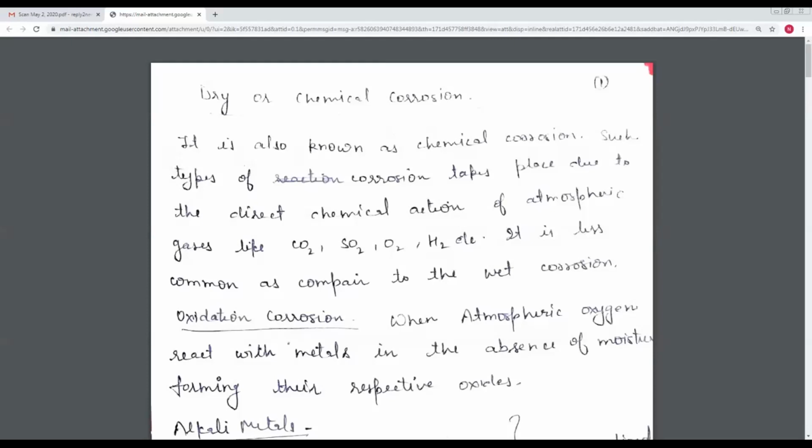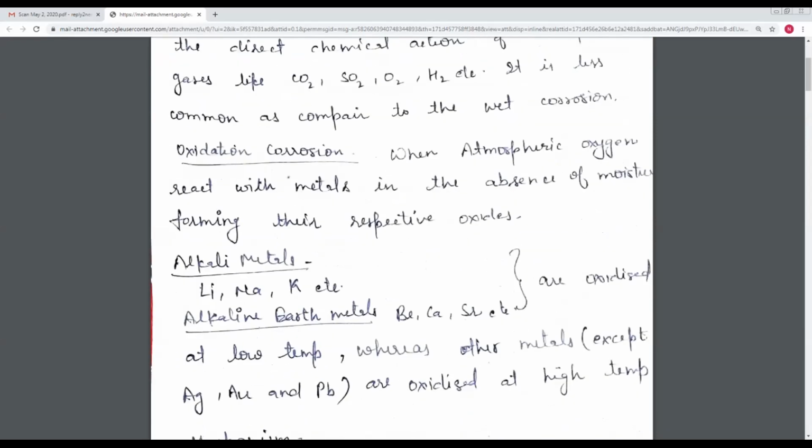Such type of corrosion takes place due to the direct chemical action of atmospheric gases like oxygen, sulfur dioxide, hydrogen, carbon dioxide, etc. It is less common as compared to wet corrosion. So here, chemical corrosion or oxidation corrosion or dry corrosion.